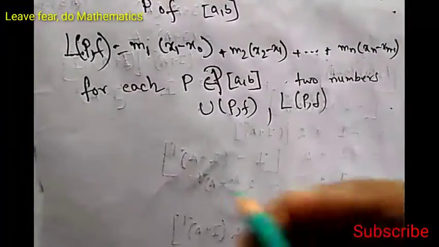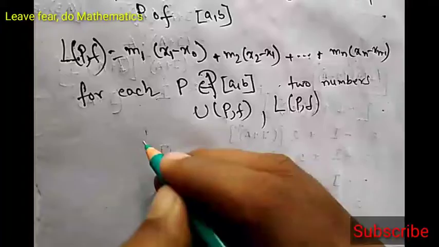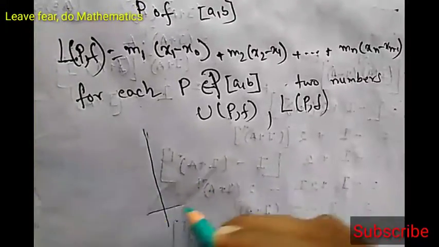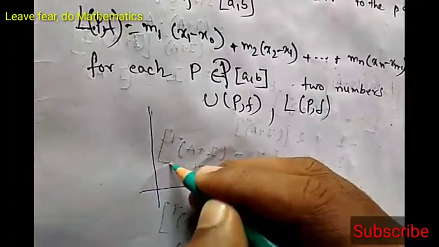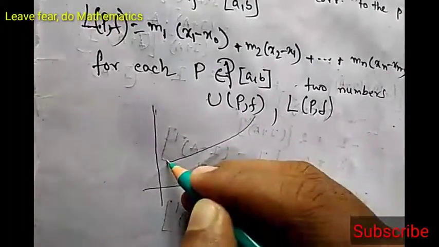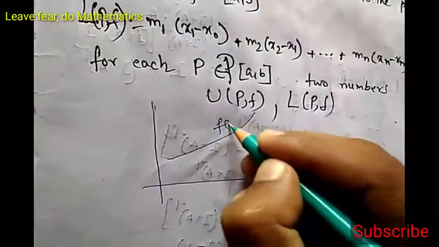Now we will try to understand the geometry of upper Darboux sum and lower Darboux sum. Suppose this is the graph of fx.